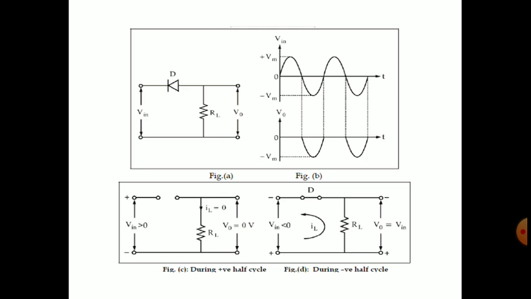Now just increase the input voltage, that is, as time passes, say it reaches 0.1 second, the voltage increases in the positive direction. We have considered it as an ideal diode, so apply the same to this diode. The voltage is increasing in the positive direction.